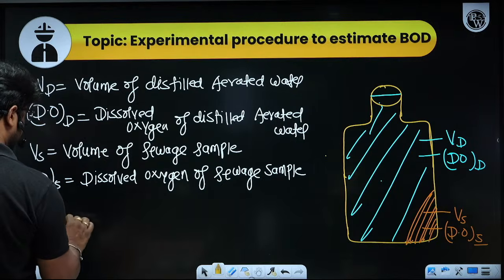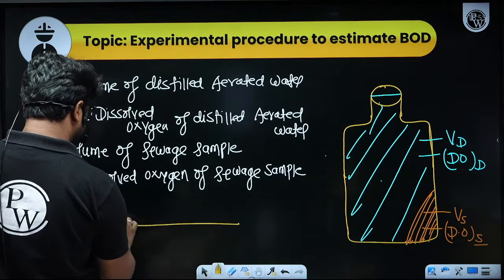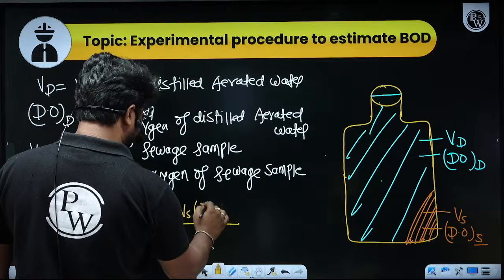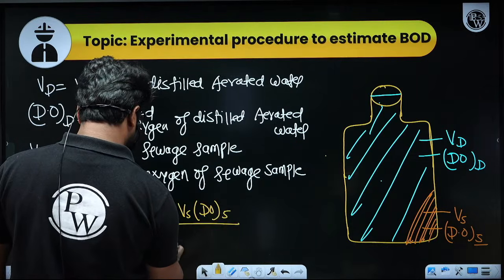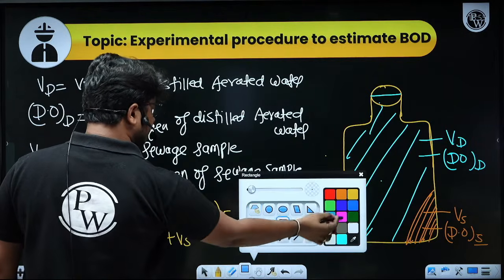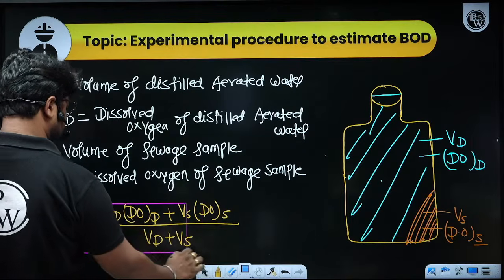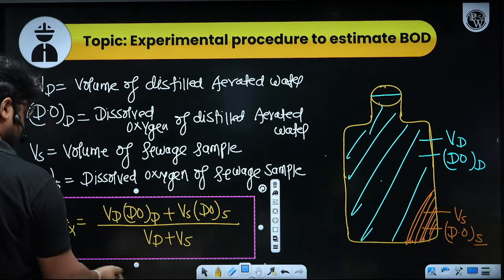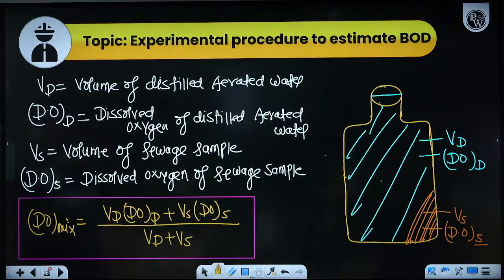So DO mix is Vd into DOD plus Vs into DOS, divided by Vd plus Vs. This is what I have. Clear?